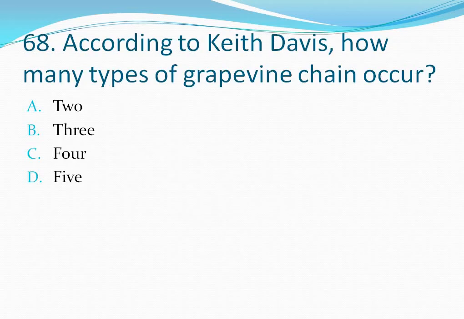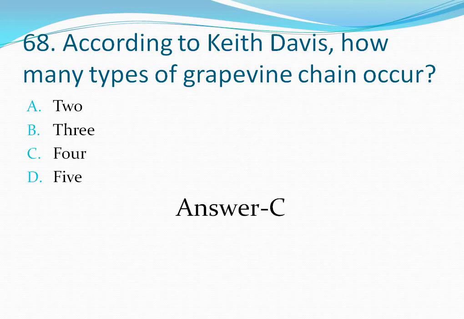Let's move to the next question, question number 68. According to Keith Davis, how many types of grapevine chain occur? Your options are option A 2, option B 3, option C 4, option D 5. So according to Keith Davis, it is 4 types of grapevine chain. So the correct answer is option C.